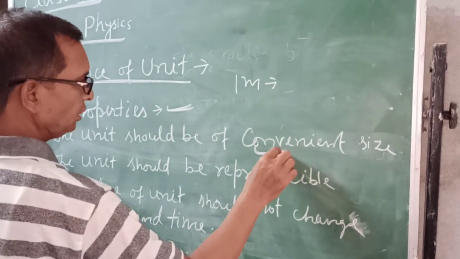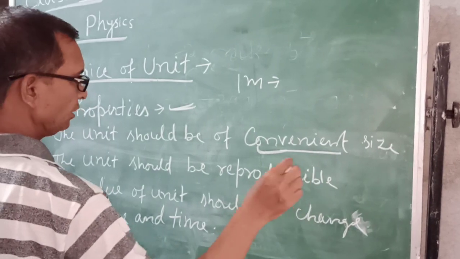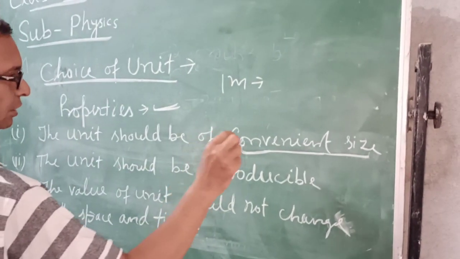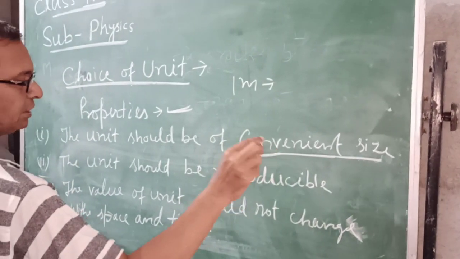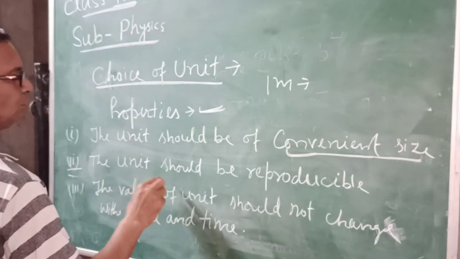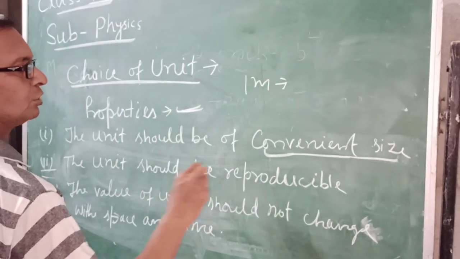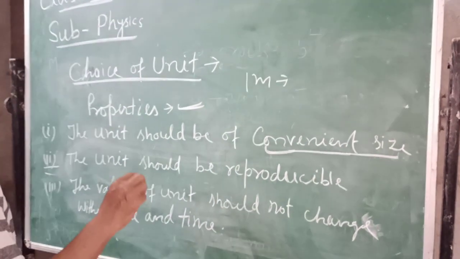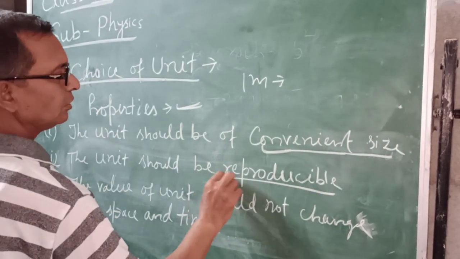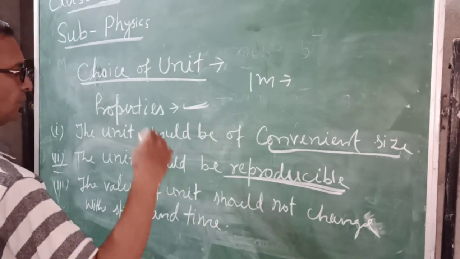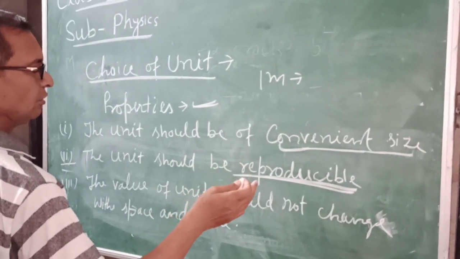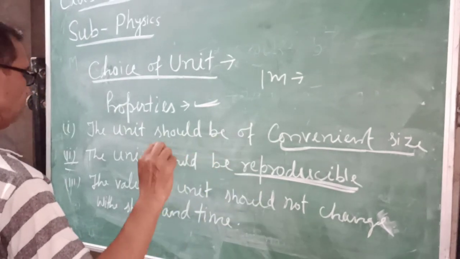It is used easily and conveniently, so the unit should be convenient in size. Second point, the unit should be reproducible. It means we can increase the number of units easily with the physical quantity.